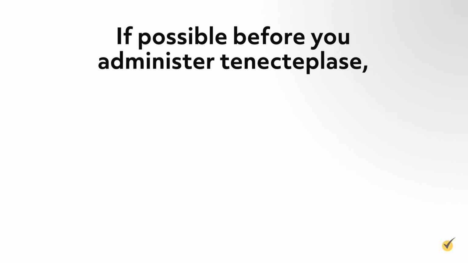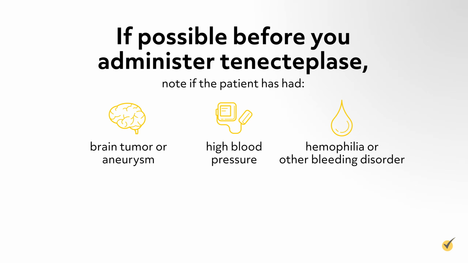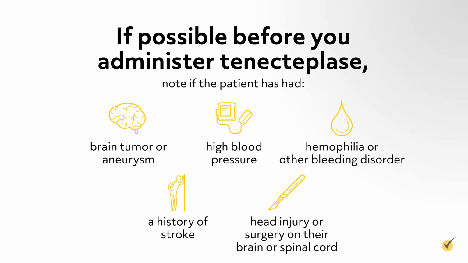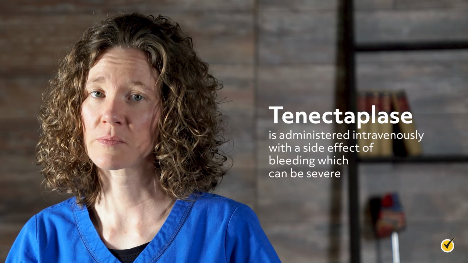If possible, before you administer tenecteplase, note if the patient has had a brain tumor or aneurysm, high blood pressure, hemophilia or other bleeding disorder, a history of stroke, or if they have recently had a head injury or surgery on their brain or spinal cord. Tenecteplase is administered intravenously with a side effect of bleeding, which can be severe.